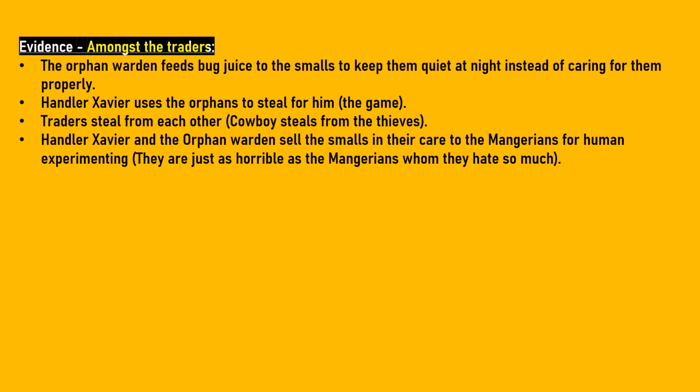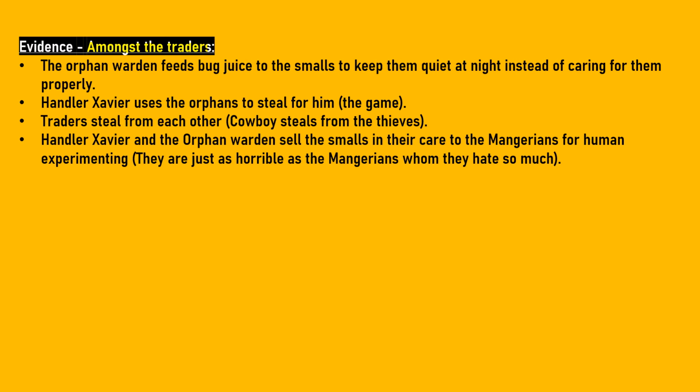We also see traders stealing from each other. Cowboy steals from thieves, and they actually call him the thief who steals from thieves. Handler Xavier and the orphan warden also sell the smalls in their care to the Mangarians for human experimenting. So this just shows us the traders are just as horrible as the Mangarians whom they hate so much.